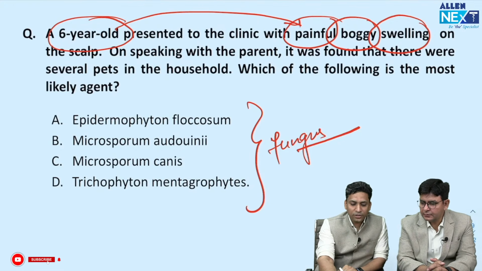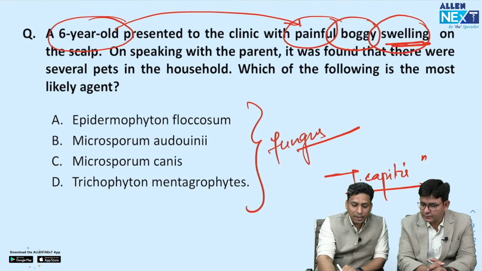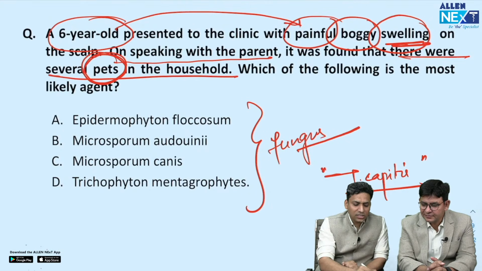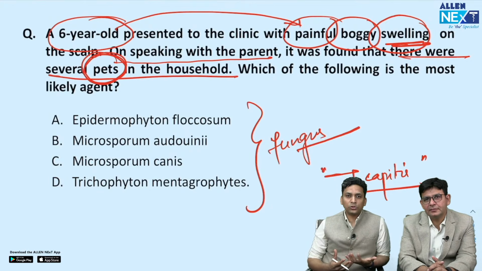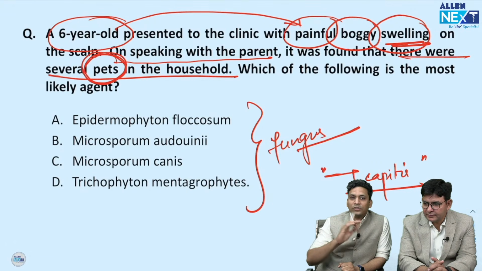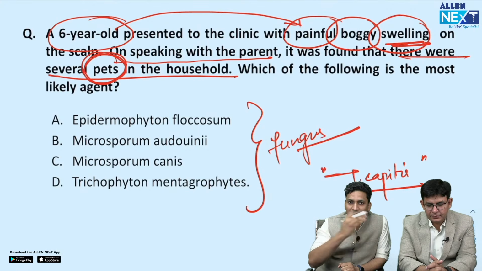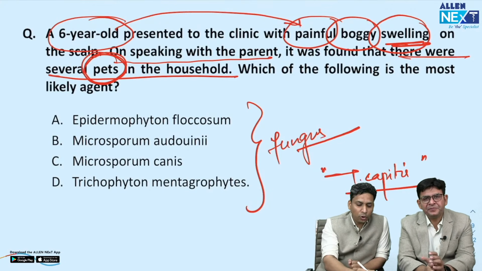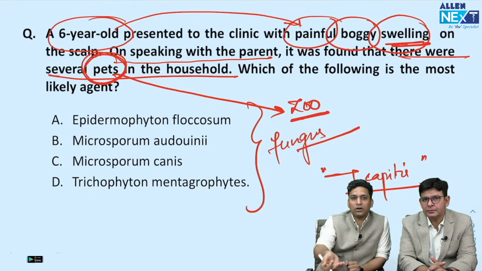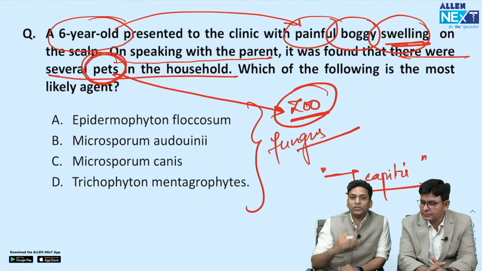Which fungal infection is this? I told you, if swelling is present in a child, you should think of tinea capitis. Now coming to the next point, on speaking to the parents and taking the history, you found that there were several pets in the household. Now what is the significance of writing this line? What does the examiner want you to think about? The examiner wants you to know that there are pets, and I told you there are different dermatophytes, some transfer from human to human, some from animal to human. So they want to tell you that this is zoophilic, coming from animal to human and thus causing tinea capitis. So just now sir told you which is the zoophilic.